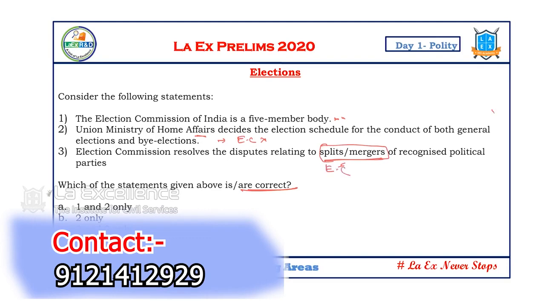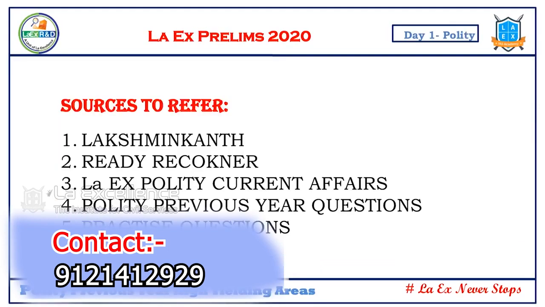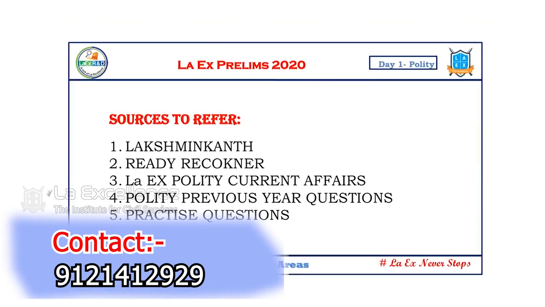So actually I see this as a question not related to elections, but related to the Election Commission and its powers and functions. This is actually a question related to constitutional bodies, that is the Election Commission. Next is done. We have practiced certain questions today.